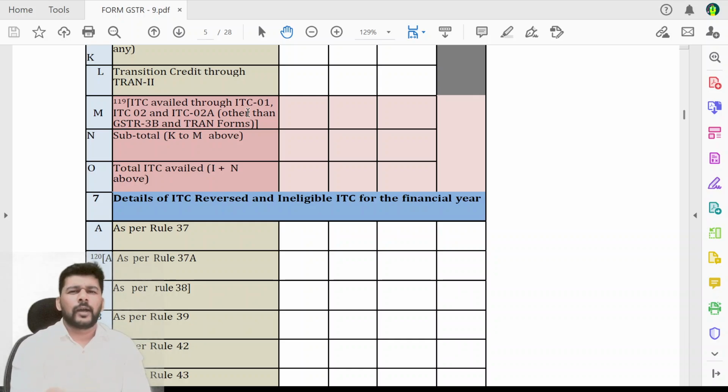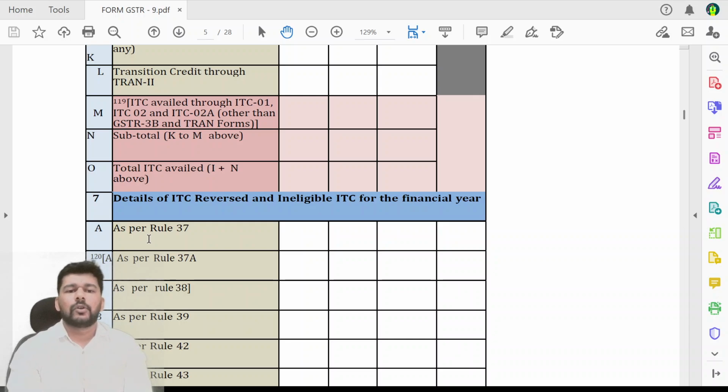Now these forms are of course when you have the section 18 subsection 1 scenarios, जबकि अगर आपका इनपुट्स, रॉ मटेरियल और फिनिश गुड्स जो आपके पास स्टॉक में पड़ा हुआ है उसका क्रेडिट अगर आपने सेक्शन 18 के तहत लिया हुआ है, then ITC 01, mergers and acquisition के थ्रू आ रहा है, then of course that is coming in your ITC 02, and of course now ITC 02A is something which is a specific case where there is a permissible additional registration under the law in the same state where you are already holding a registration. अगर आपने ऐसा additional registration लिया है, then आपको वहाँ पे जो permissibility दिया गया था to transfer the credit from one registration to another, that is the new one that you have taken, वो आपका ITC 02A फॉर्म में आता है. सो वो भी अगर आपका कवर हो रहा है, then of course that will be covered over here in ITC 02A form.